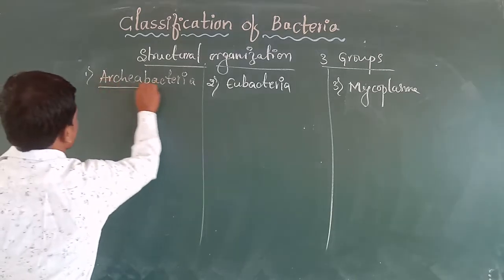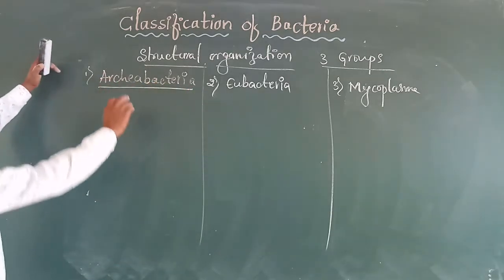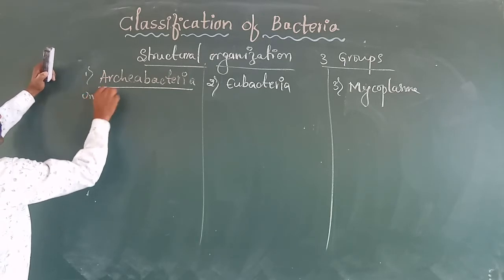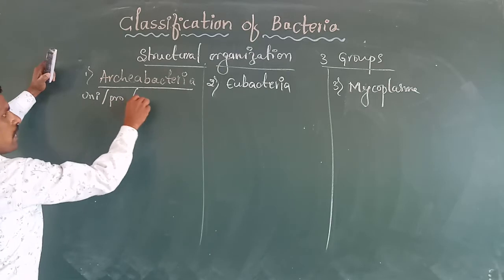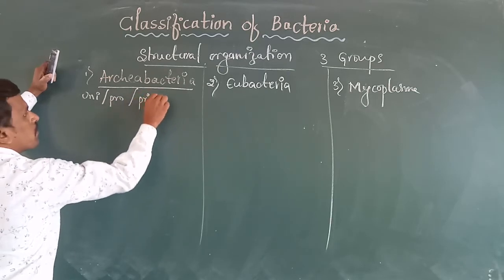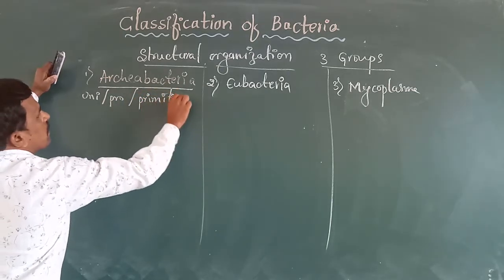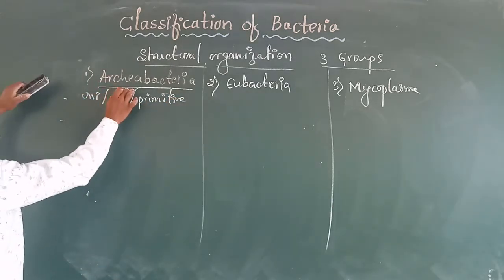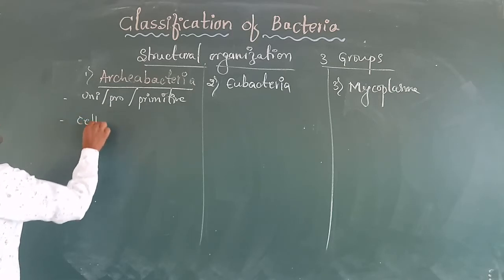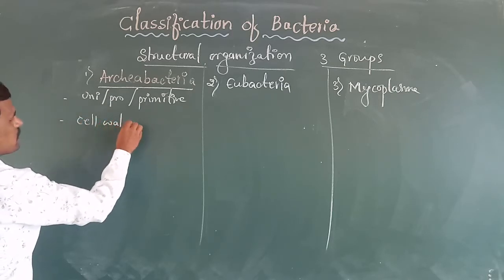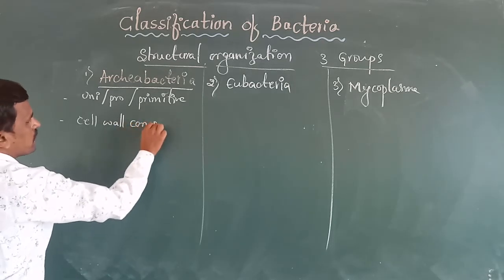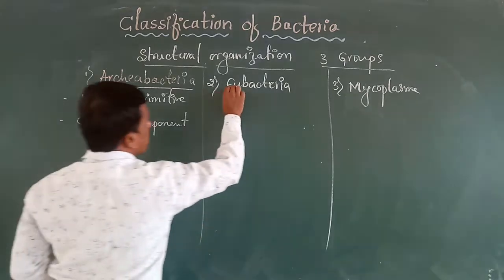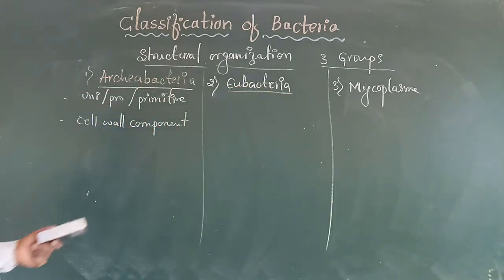Archaea bacteria are unicellular, prokaryotic and the most primitive living organisms. The archaea bacteria cell wall component differs from the Eubacteria or true bacteria.